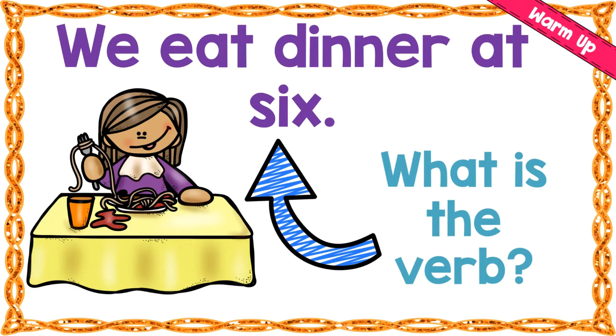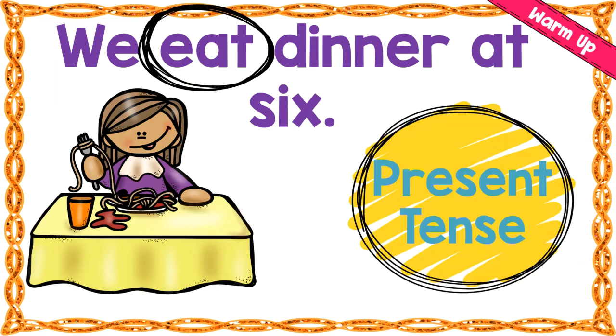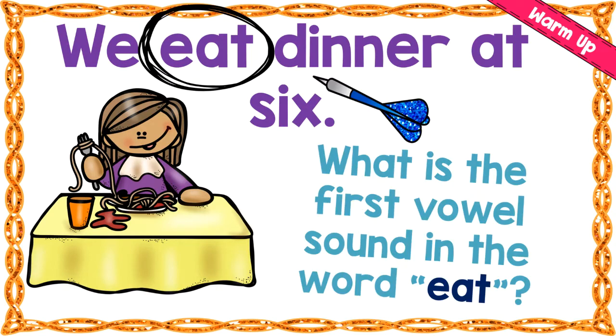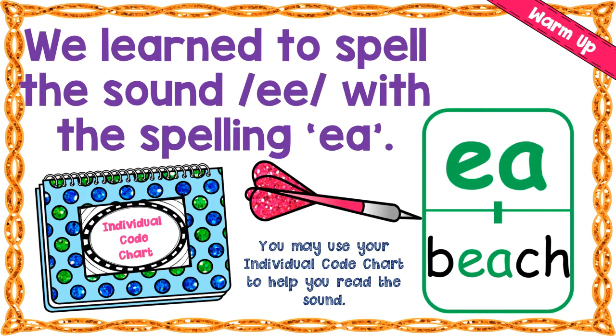We eat dinner at 6. What is the verb? Eat. And is this present tense or past tense? Present tense. What is the first vowel sound that you hear in the word eat? E, right? As in beach. So we learn to spell the sound e with the spelling ea.